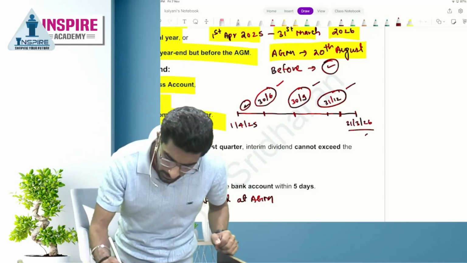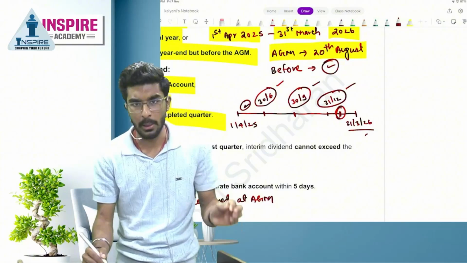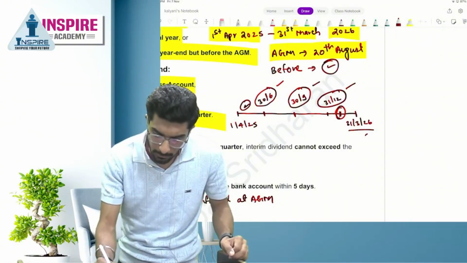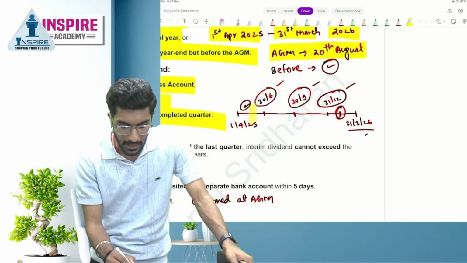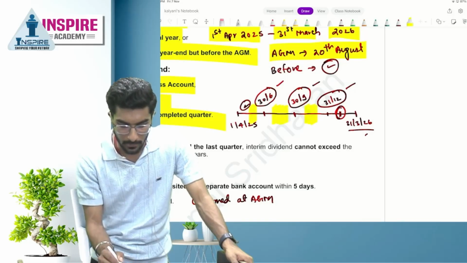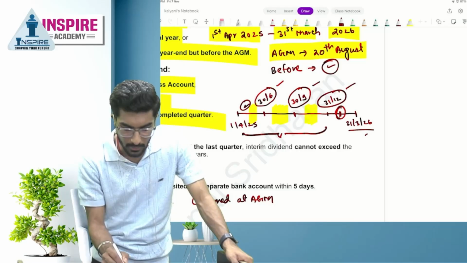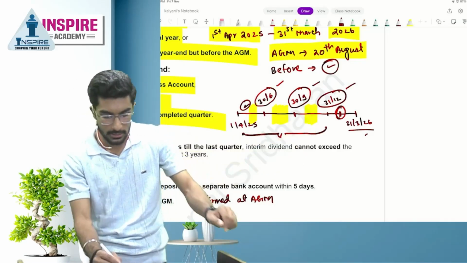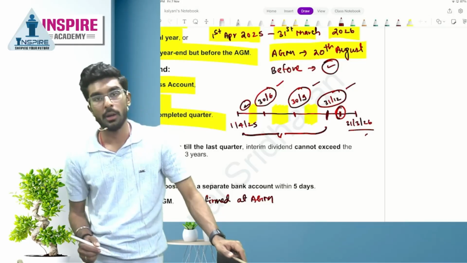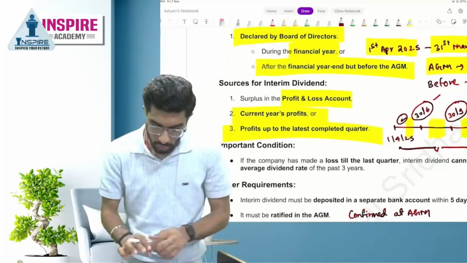Now, if the company is in January, the company can pay interim dividend out of the past completed quarters. So the company can pay dividend from the profit from 1st April 25 till 31st December. They can pay that as dividend. Yes or no, people?